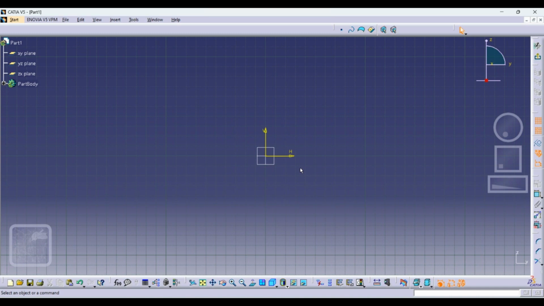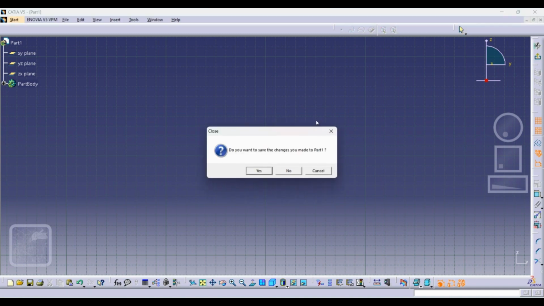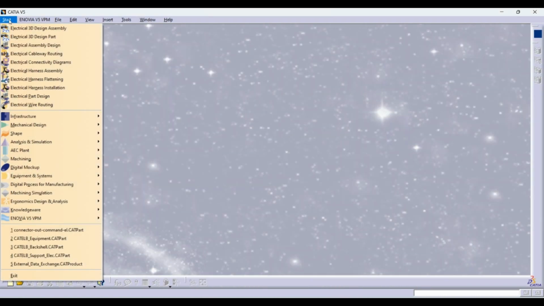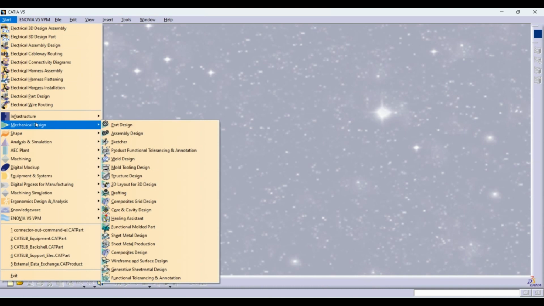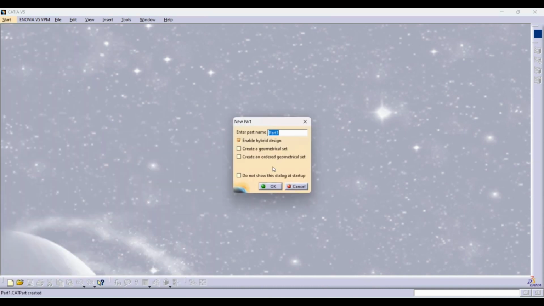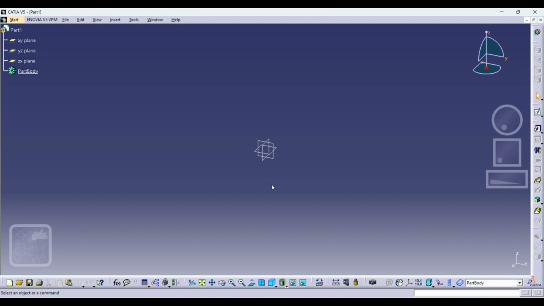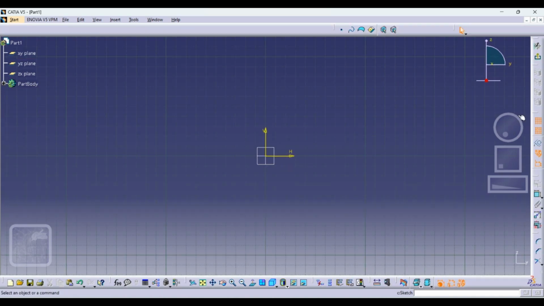Okay, second thing, I'll just close this and we will go from the part design. Then I'll go to start, mechanical design, then part design. This new part window will come, then you hit OK. Then what you have to do, if you see right now, this is also part design, right? Then you have to select it here. Then there is an option here, sketch. You have to just click on this sketch and you will come to the sketcher. So I hope I have told you in both ways how to go to the sketcher workbench. Okay, so you might be seeing all these things. So we will see one by one.